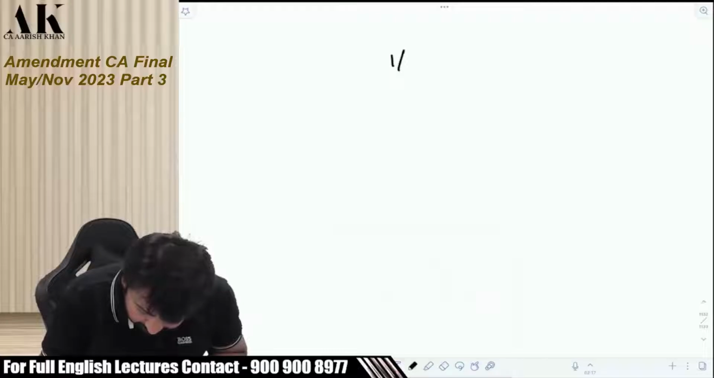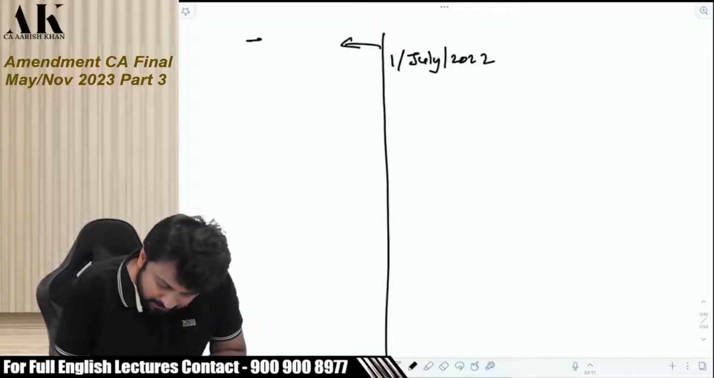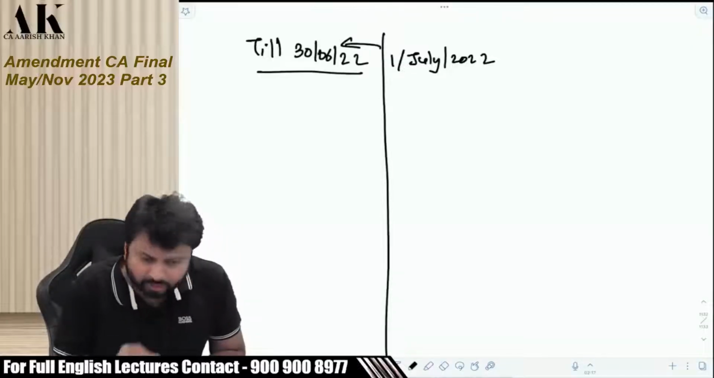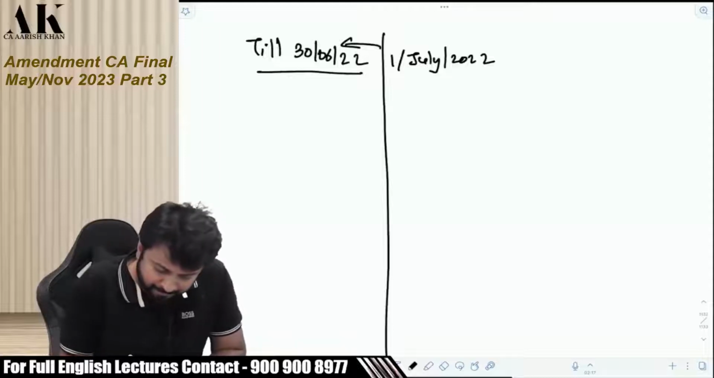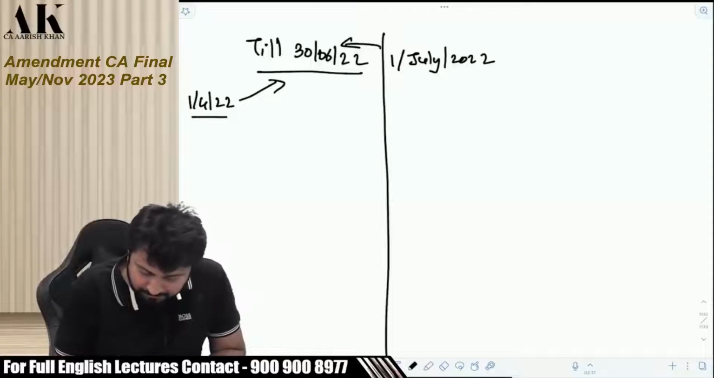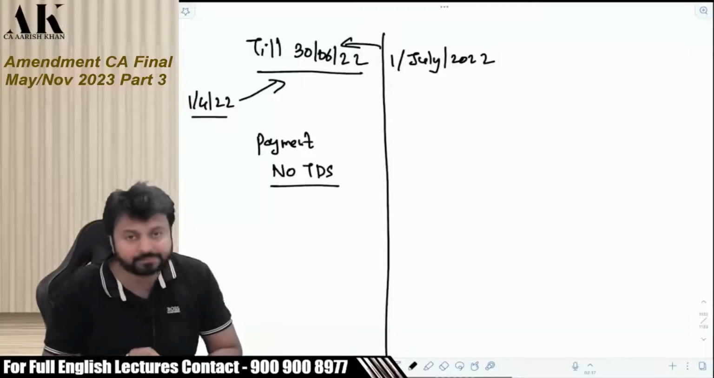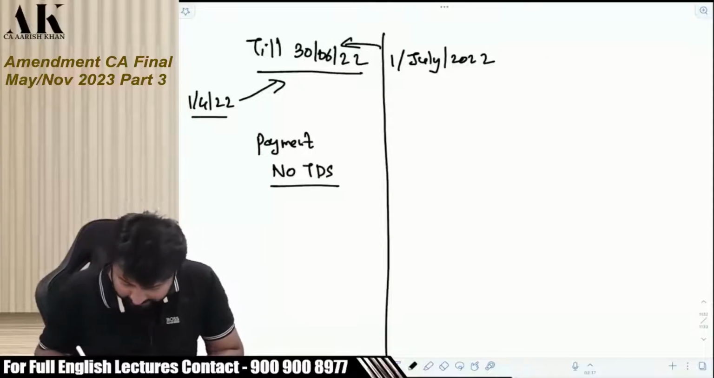1st July 2022, the section is applicable from this date. So till 30th June 2022, the section was not applicable. Okay. So from 1st April 2022 till 30th June, if you have made any payment, then no TDS, no TDS. But